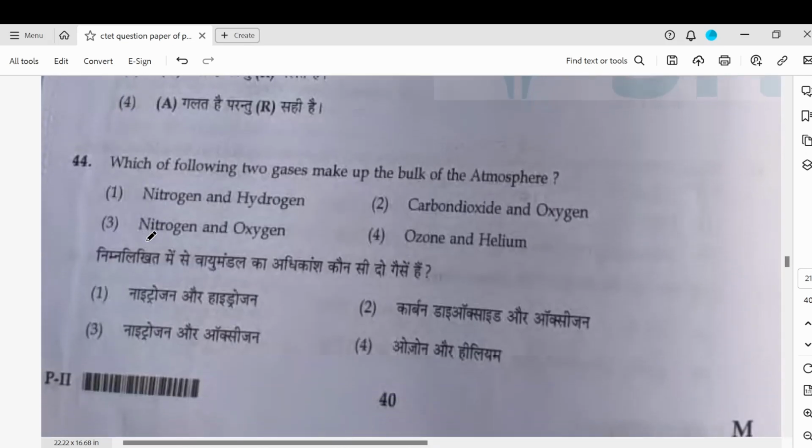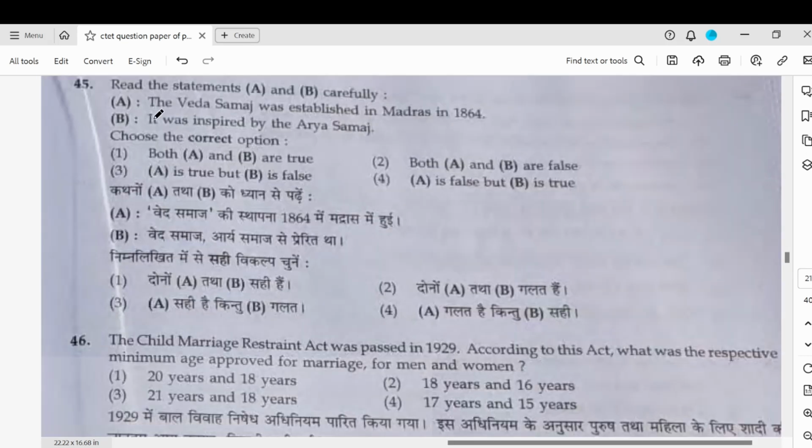Which of the following two gases make up the bulk? So it is nitrogen and oxygen. Nitrogen is 78%, oxygen is 21%. So this is a very simple question asked. 45, statement question. So the Veda Samaj was set up in Madras in 1864. It was inspired by the Brahmo Samaj. So B is wrong, A is true, B is false.